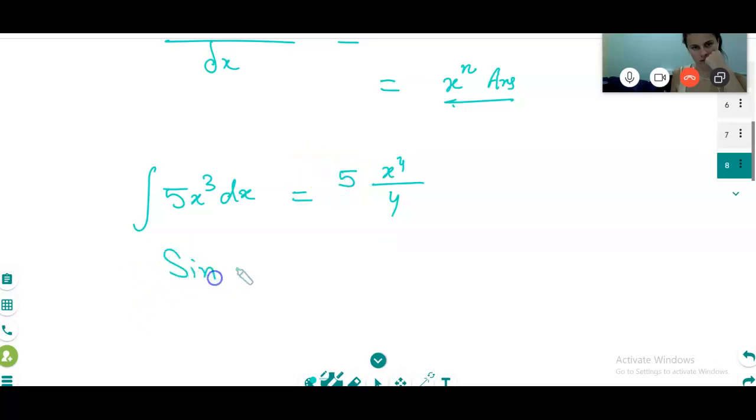But same thing here, I wrote sine 5x. What did you do, please tell me. Minus cos 5x over 5. See, for a trigonometric function we have to divide by the constant. But for a regular function, the constant we have to keep as it is.